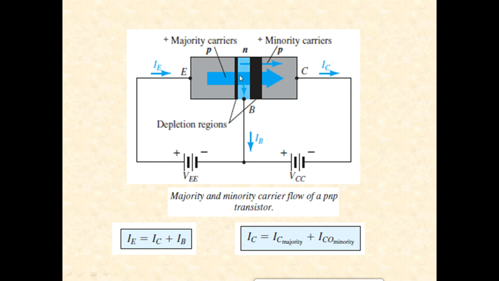So the movement is always like this, and please understand these are minority carriers. Till here it is majority carrier current and here it is minority carrier current. So there is a transfer of resistance from one region to the other region, thereby contributing to the amplification action. Do you understand? You will have to apply the physics here. Majority carriers get converted to minority carriers when they enter into the base region, and when they again move from the base to the collector, they constitute the minority carrier current.